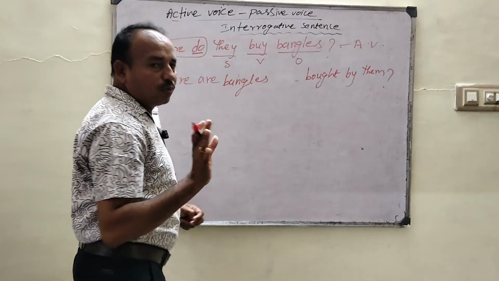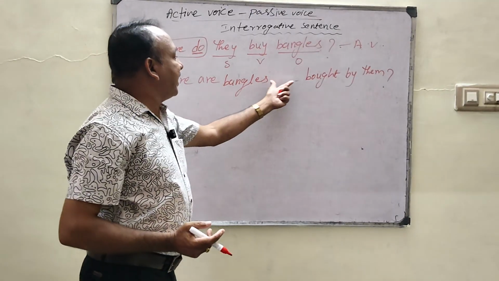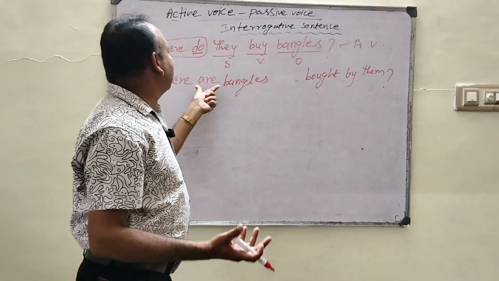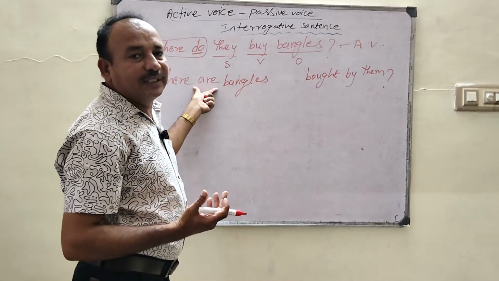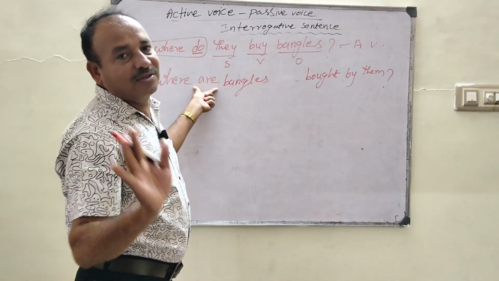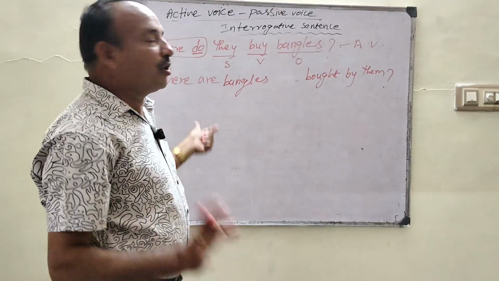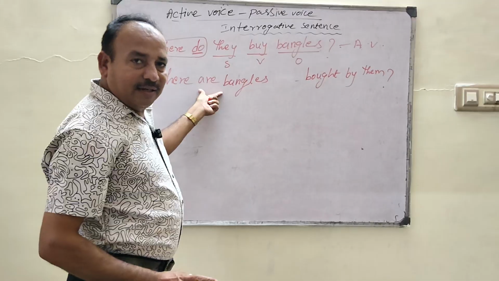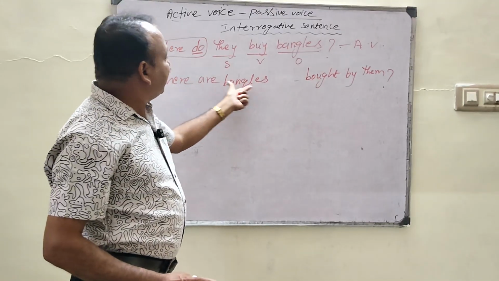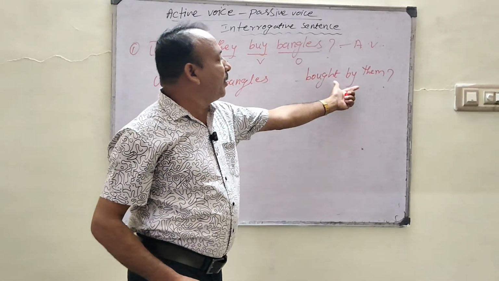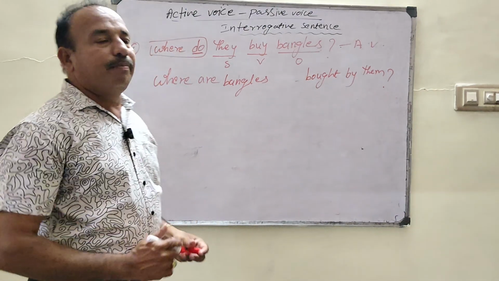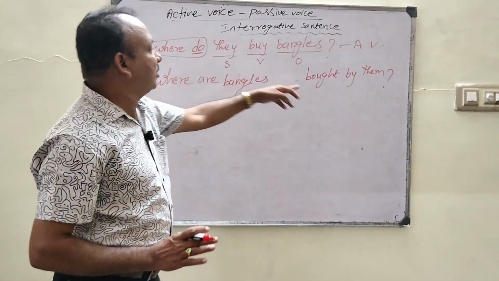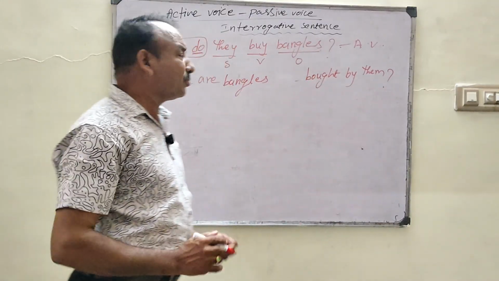Yes, in this model, we don't write after the object. Yes, we write before the object. Then only it is the correct structure. So what is the structure of questioning? Yes, we have to write questioning word, then helping verb, then object, then main verb, then preposition, then objective pronoun. This is the objective pronoun.